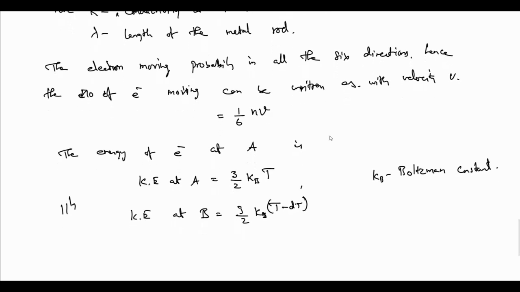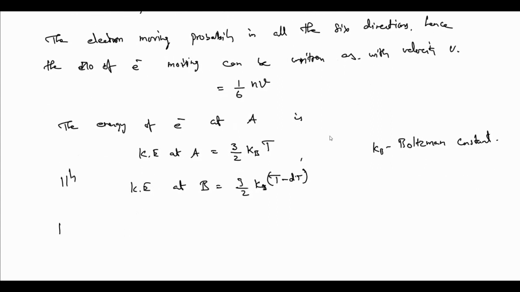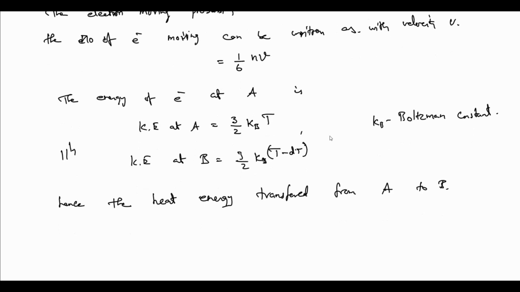So the energy transferred is the subtraction of these two, A minus B. Heat energy transferred from A to B will be written as 1/6 nV into 3/2 kB T minus 3/2 kB (T minus dT).